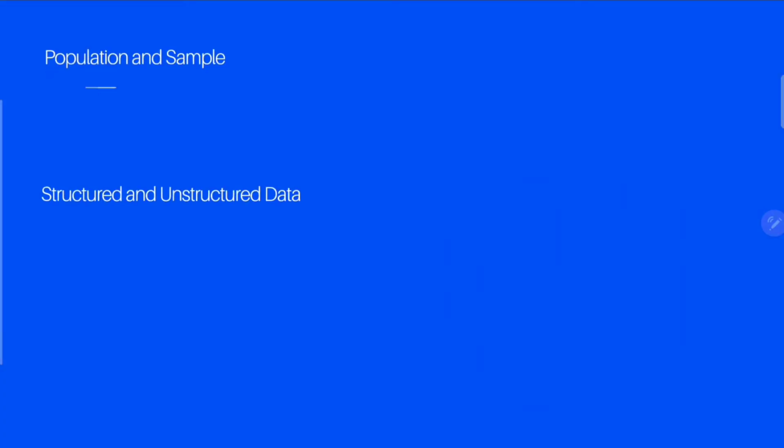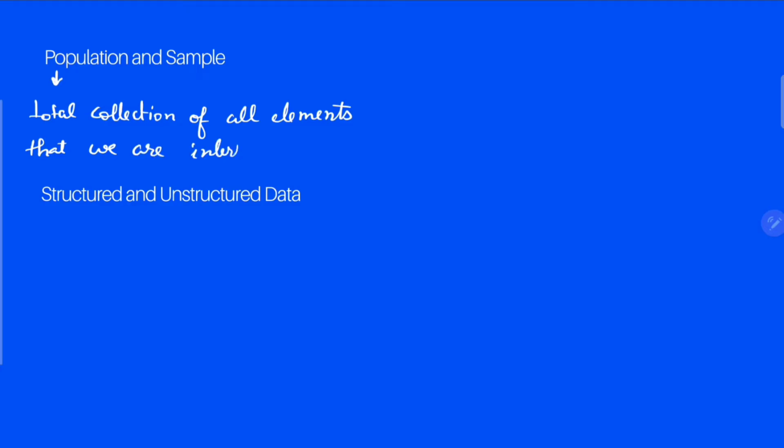So the first is population. Population is the total collection of all elements that we are interested in.